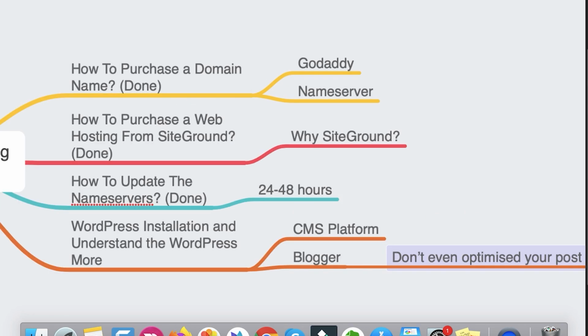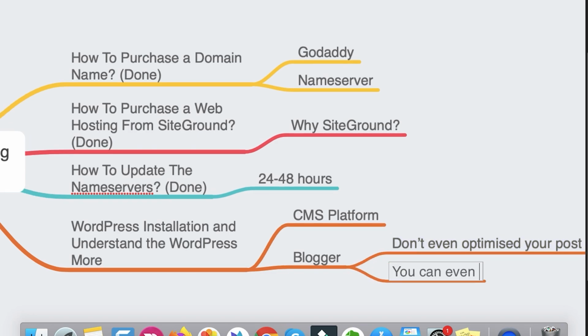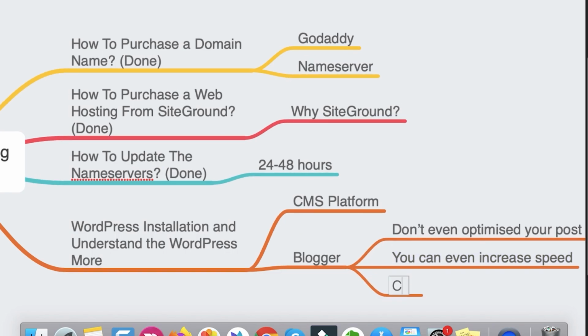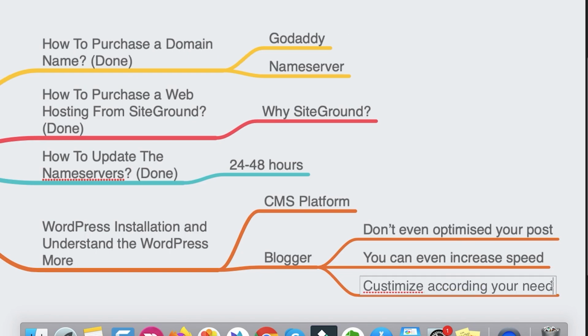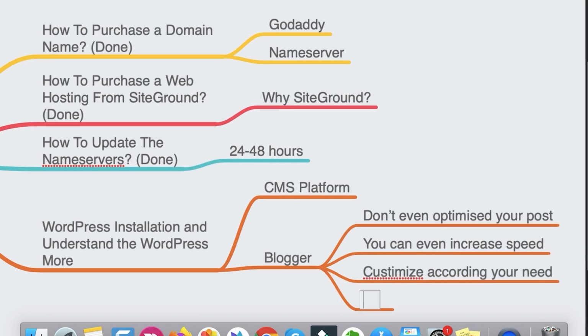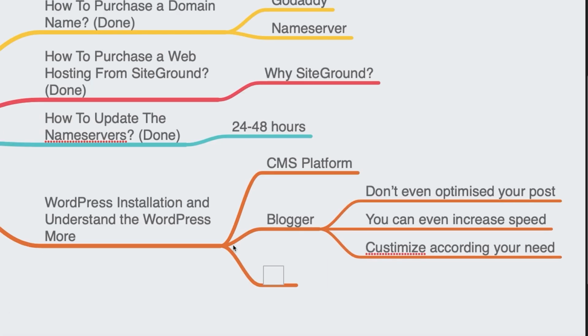You can't even optimize your post properly because you don't have a plugin for that. You can't even increase the speed of your website. These are some basic things that are not in Blogger, and there are so many things, like you can't customize Blogger according to your need. Like you can see that guide blogging looks very professional because I have customized it according to my need. There are so many bad things about Blogger.